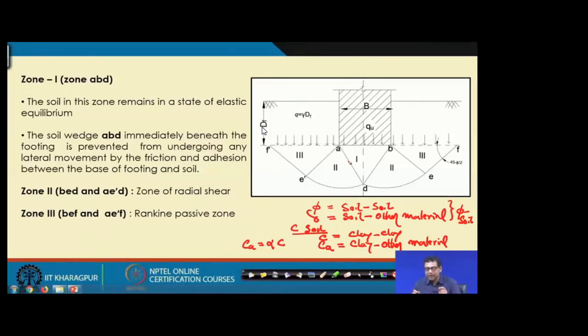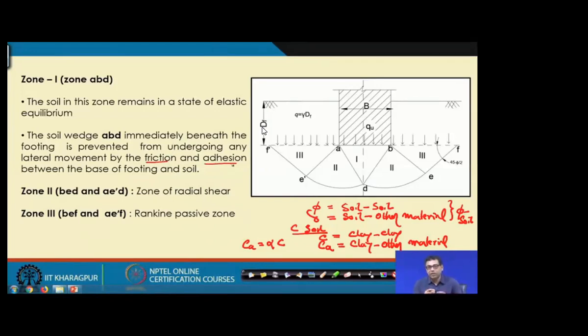That is why it is in the state of elastic equilibrium. So this wedge ABD immediately beneath the footing is prevented from undergoing any lateral movement by the friction and the adhesion between the base of the footing and the soil.